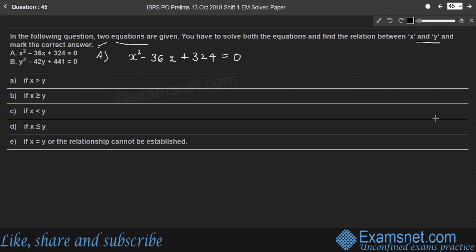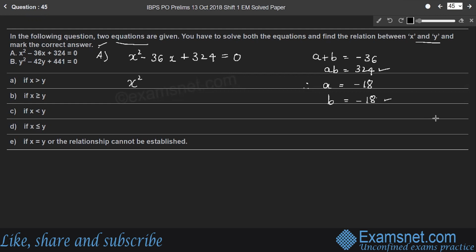So again we are going to split the middle term so that a plus b is equal to minus 36 and a into b is 324, right? Therefore, a is equal to minus 18 and b is equal to minus 18. 18 square is 324 and minus 18 plus minus 18 is minus 36.